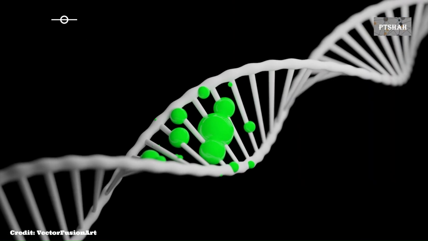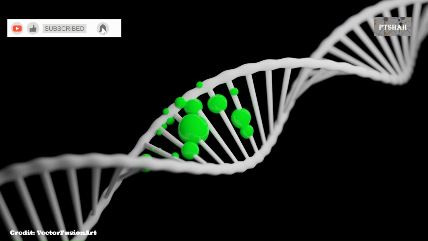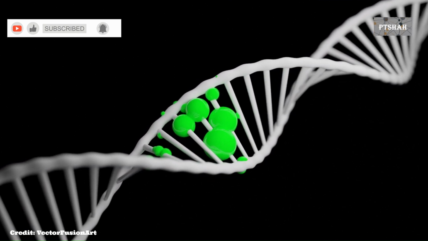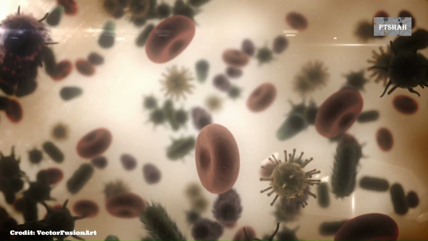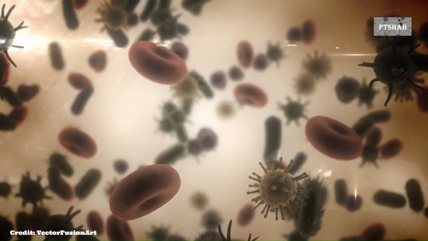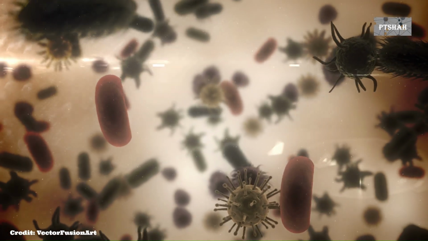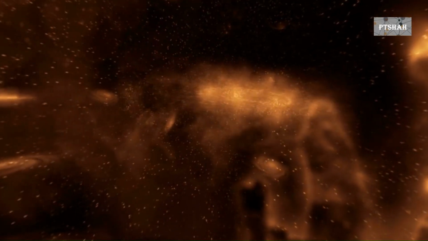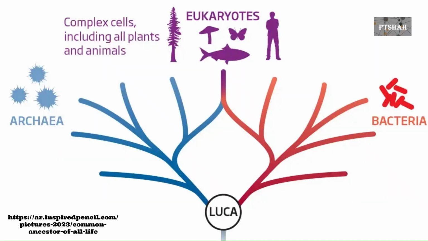To be included in the tree of life, an organism's cells must have ribosomes and double-stranded DNA. Living organisms also need to perform oxidation-reduction reactions, crucial for energy production. Viruses don't meet these criteria, which is why they don't get a spot on the tree of life. Some scientists think all life forms came from a single-celled organism called the last universal common ancestor, or LUCA.